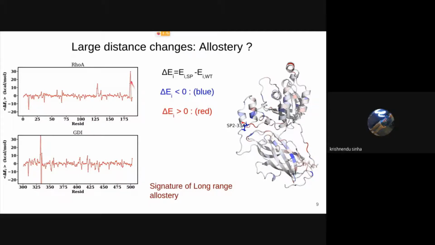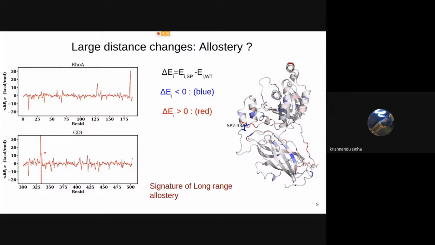We can see there are some large changes in this terminal region of Rho A, which is in this region. We have colored the protein in terms of delta EI. The residues that are colored in blue have delta EI less than 0, and the residues that are colored in red have delta EI greater than 0. So this belongs to the PBR region, this one.